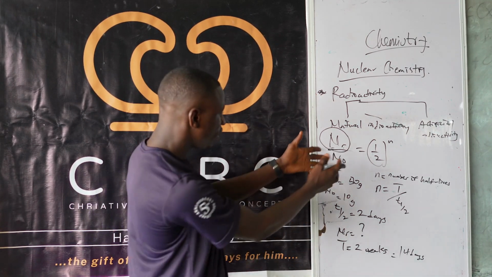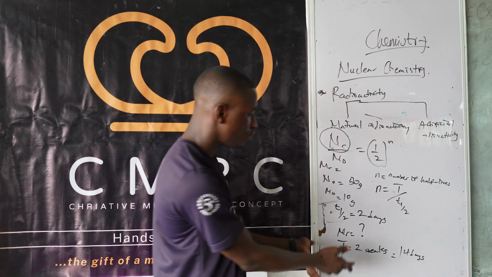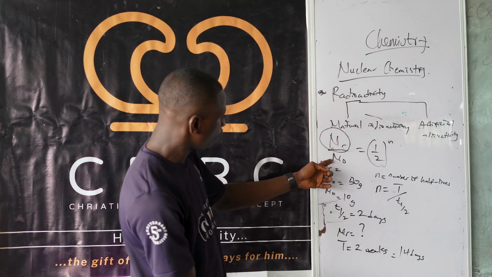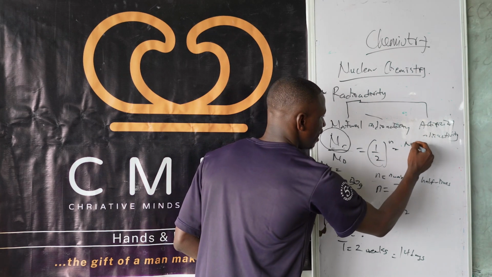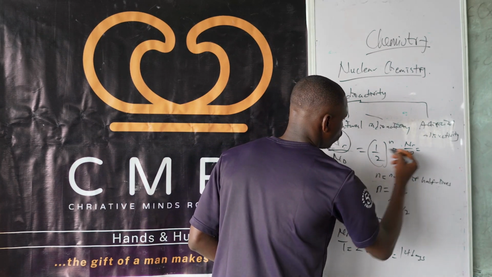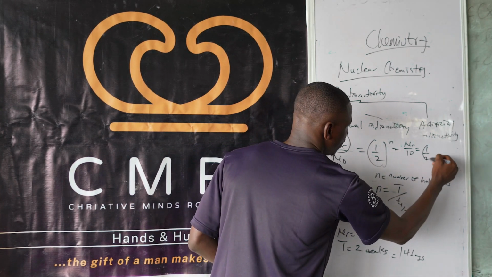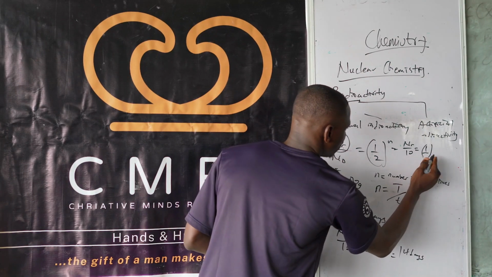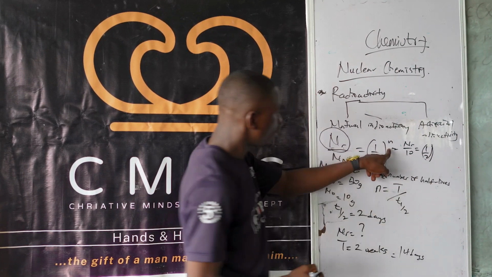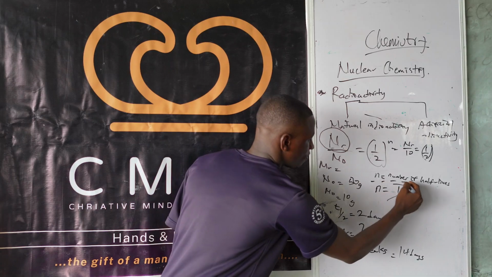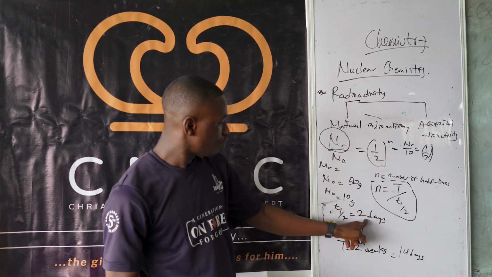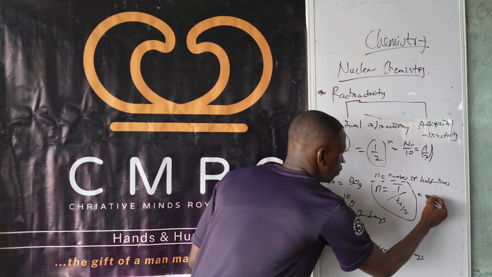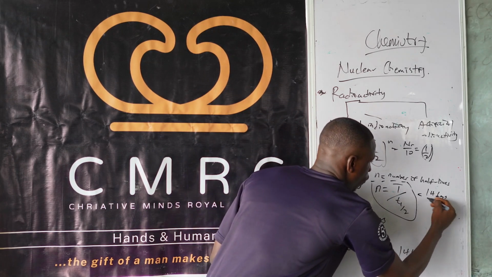Now, they ask you to calculate the amount that will be remaining, and that is N. Slot in everything you have, substitute your parameters. What is N naught? N naught is 10 grams. So here it will be N over 10 equals half to the power n. Then you can calculate this small n, which is the number of half-lives. This is the formula. Our T here is 14 days, and the half-life is 2 days. So n will be equal to 14 days over 2 days.